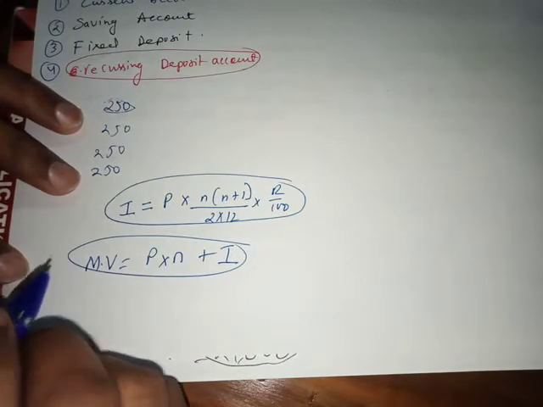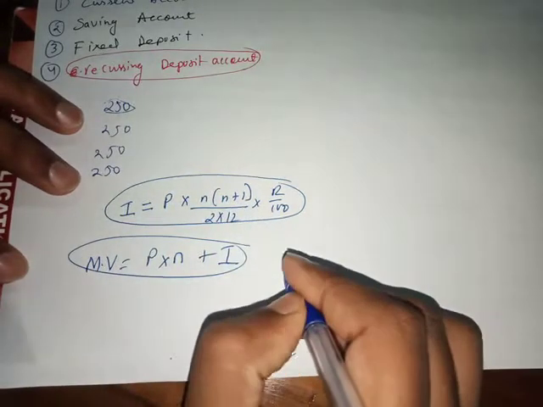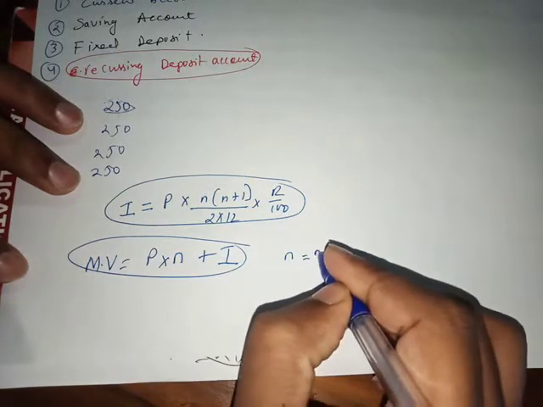Only these two formulas. I equals to, now coming to what is n. N is the number of months.